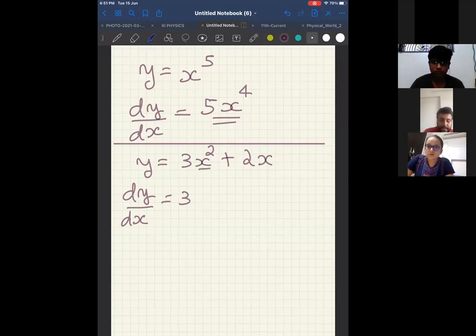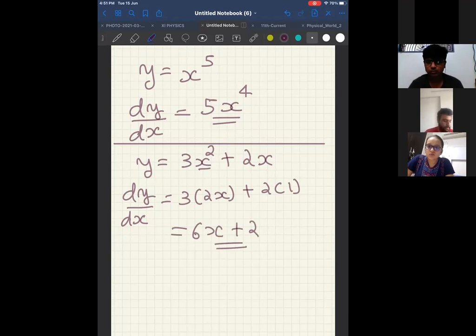Now differentiation of x square is 2x, plus 2 is a constant, differentiation of x is 1. Therefore, my answer is 6x plus 2. Right. Getting all of you? Any doubt? I have done both the problems. One is illustration 12, and this is illustration 13. Got it, all of you?